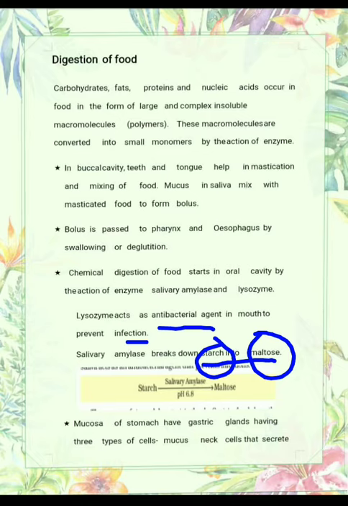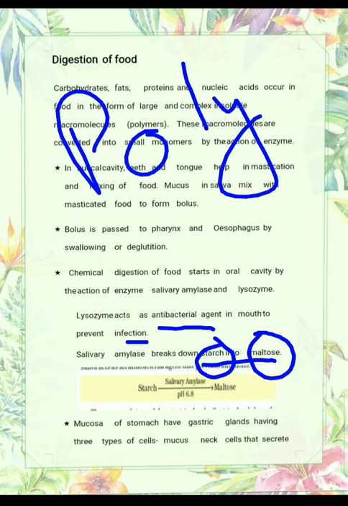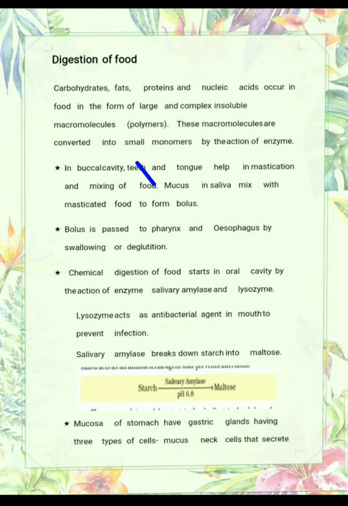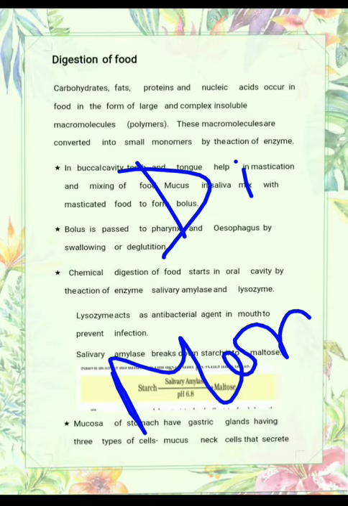Actually starch is the polysaccharide form. Polysaccharide means many sugar units are present. On the other hand, maltose is a disaccharide. Hope you can understand that. And finally it has to be converted into a simpler food particle, that is glucose. Glucose is a monosaccharide. Poly means many units are present, di means only two units are present, and mono means only one unit is present.